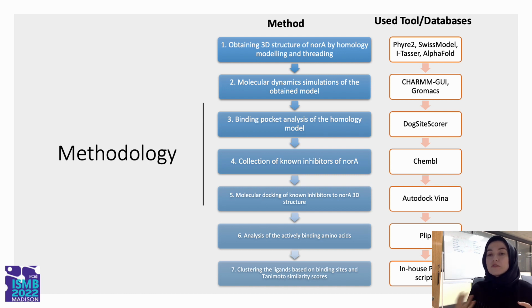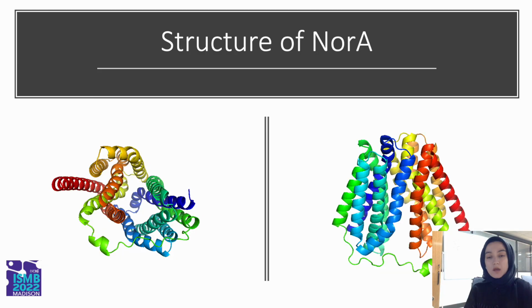Then we collected the known inhibitors of NorA, and we used molecular docking software to dock these known inhibitors to different binding pockets of different conformations. Then we analyzed active binding residues, the amino acids that are forming the bonds with the inhibitors. Then we clustered these inhibitors based on binding sites and Tanimoto similarity scores. And this is the homology model of NorA.